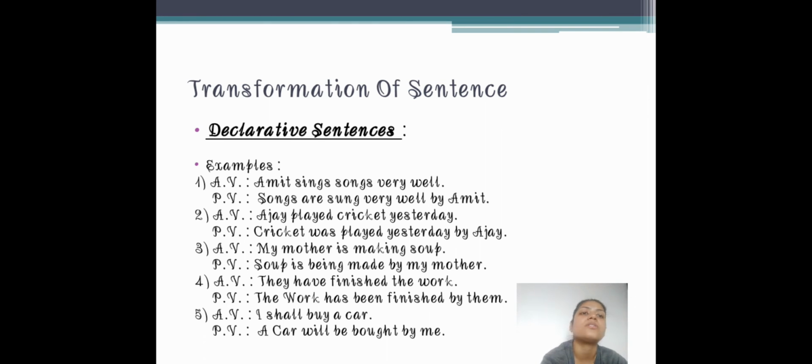Amit sings songs very well. Now if we want to change that sentence, see, this is the declarative sentence, a simple sentence. Amit sings songs very well.